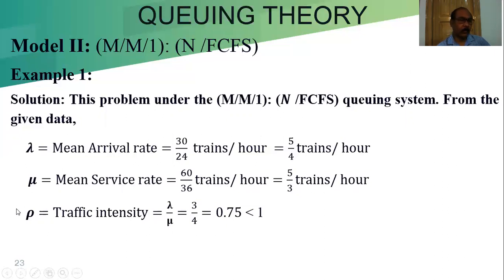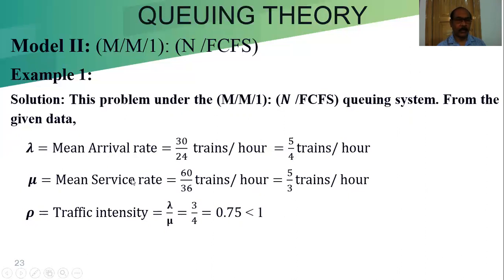Now we know rho, that is the traffic intensity, or we can say it is the utilization factor, equal to lambda by mu equal to 3 by 4 equal to 0.75, less than 1.